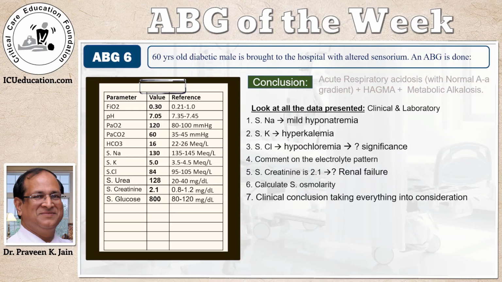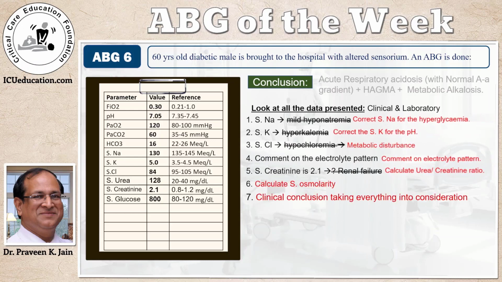If you look at the sodium, we find there's a mild hyponatremia. You look at the serum potassium, there's hyperkalemia. You look at the serum chloride, there's hypochloremia, and we need to discuss the significance. We need to comment on the electrolyte pattern, that is the relationship of one electrolyte with another. The serum creatinine is elevated, so does this represent renal failure or diabetic nephropathy? We need to calculate the serum osmolarity, especially when the sugar is high. And finally, we need to conclude taking everything into consideration and refining the diagnosis and the treatment plan.